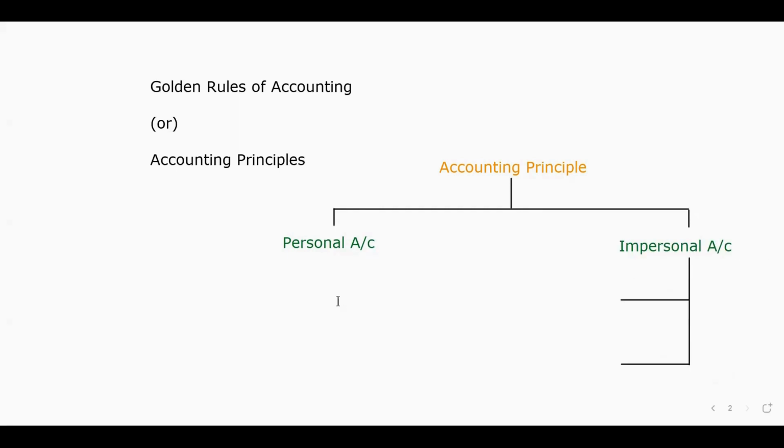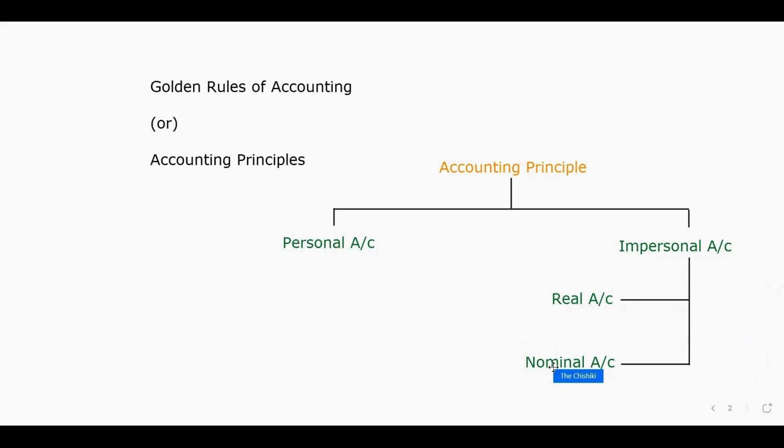Again, impersonal account has been divided into two types. One is the real account, and second one is the nominal account. Three principles which will be used for the entire accounting concept.